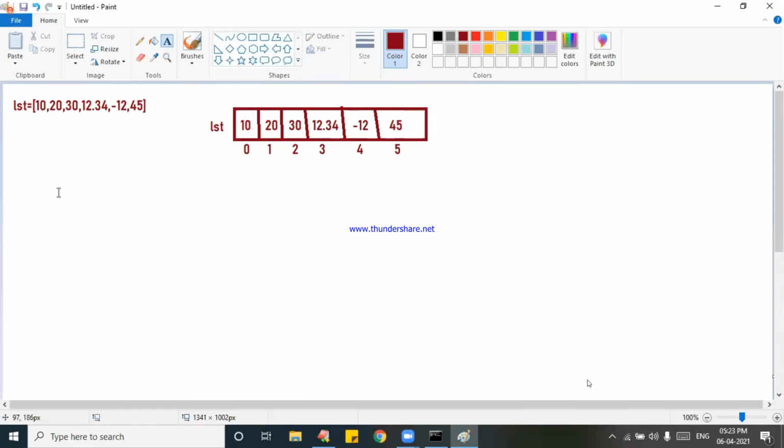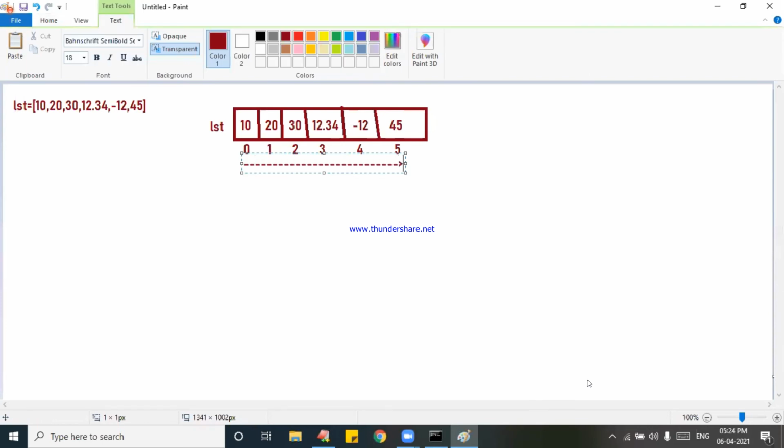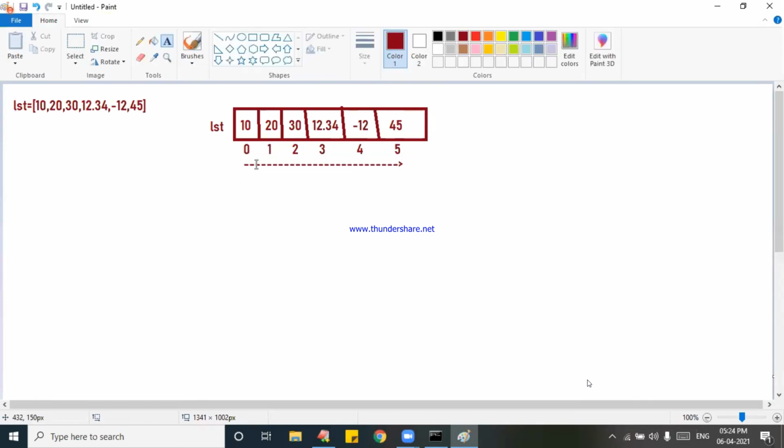Now first I will get LST of 0, and 10 is coming.